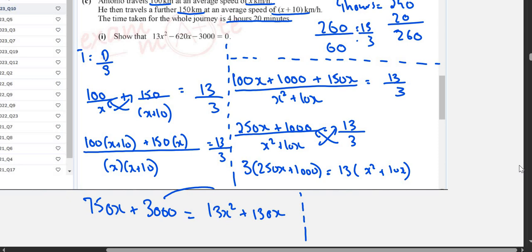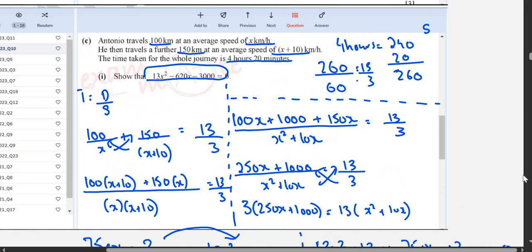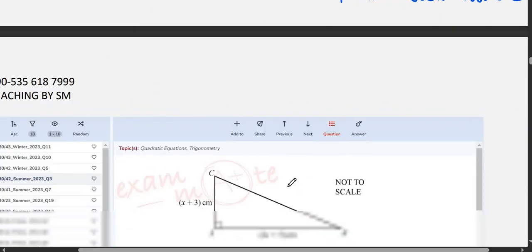So I will bring all the numbers over here. It will become 13x square plus 130x minus 750x minus 3000 is equals to 0. This becomes 13x square minus 620x minus 3000 is equals to 0. So look, I have shown the equation. You guys should attempt this question as well, because if you find it difficult, you might lose out on 3, 4, 5 marks.